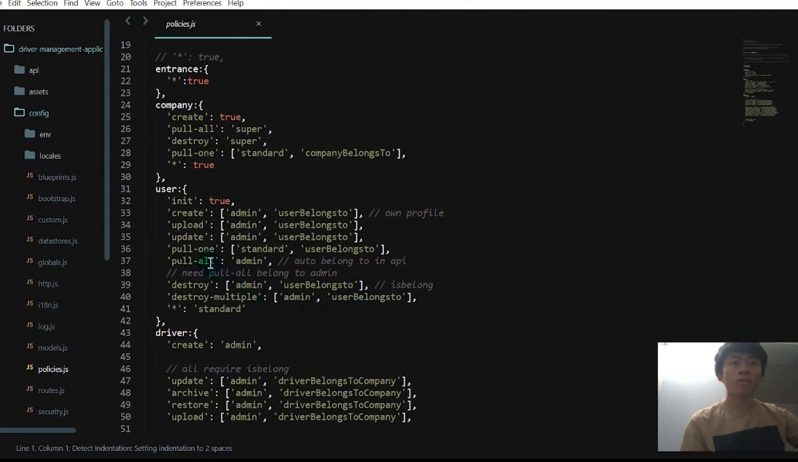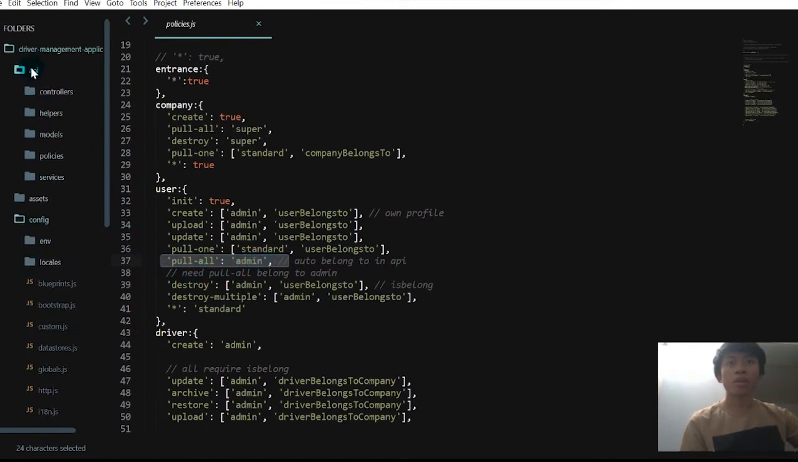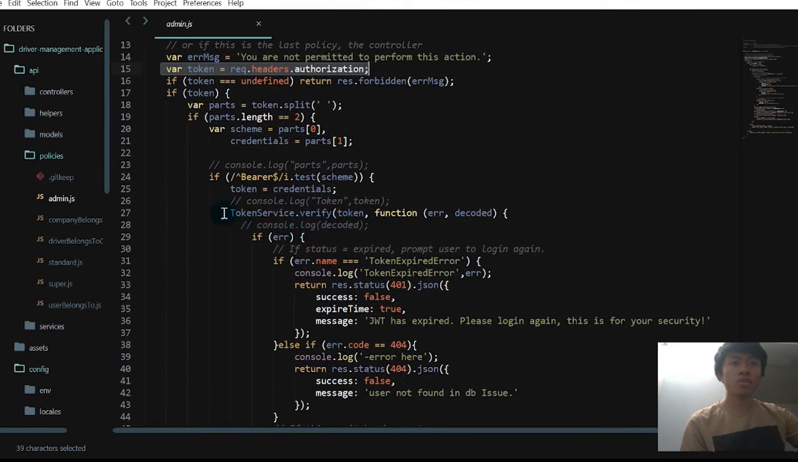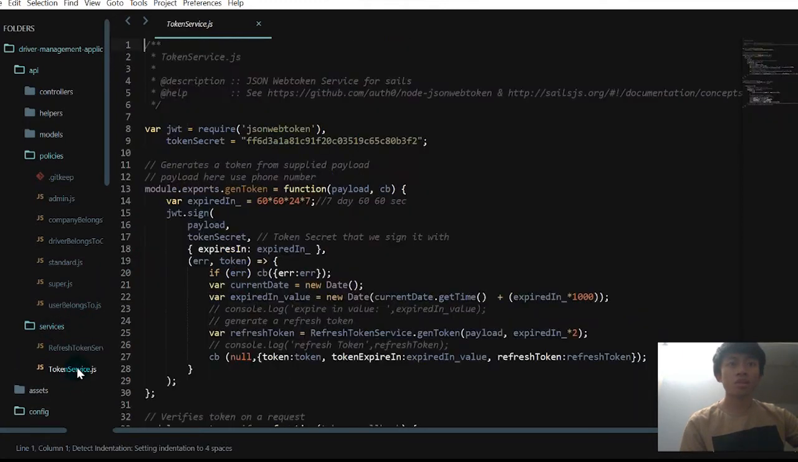When we scroll down, you can see that the pull all action requires at least administrative privilege. And when we go into the API policies and admin, you can see that this function takes a token from the header, and then it uses the token service to verify the token. And here under services, you can see the token service, and it uses JWT.